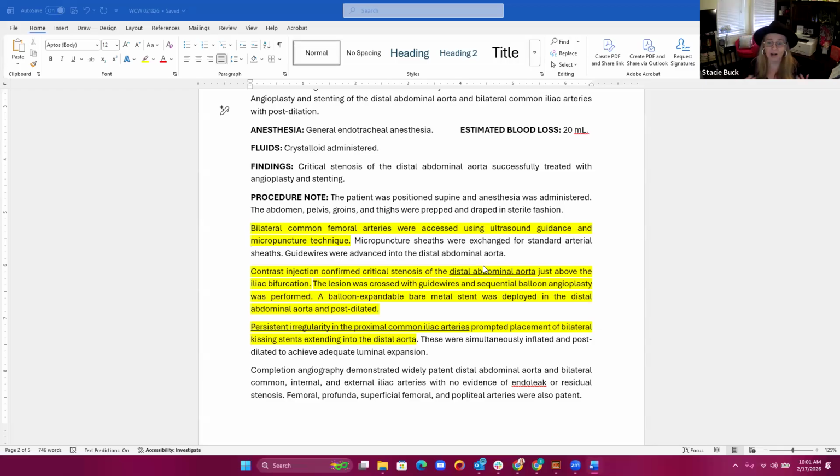We don't know. So when I look at this report, there are different possibilities here to code it. If we have a single lesion, a separate lesion in the abdominal aorta itself, that would be a 37236 for the stent placement in the aorta. But when we're talking about placing a stent into the common iliac arteries, then we're looking at our lower extremity revascularization codes, and that would be 37254 for a straightforward lesion. That's what we would go with because we have limited documentation in this report. And so the question is, do we have 37254 on the right, 37254 on the left, and 37236 in the aorta?